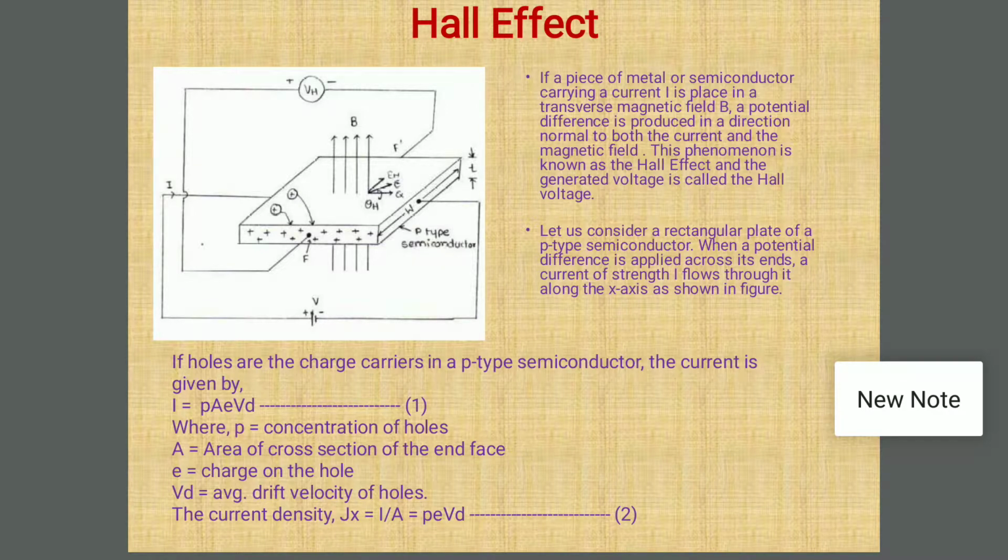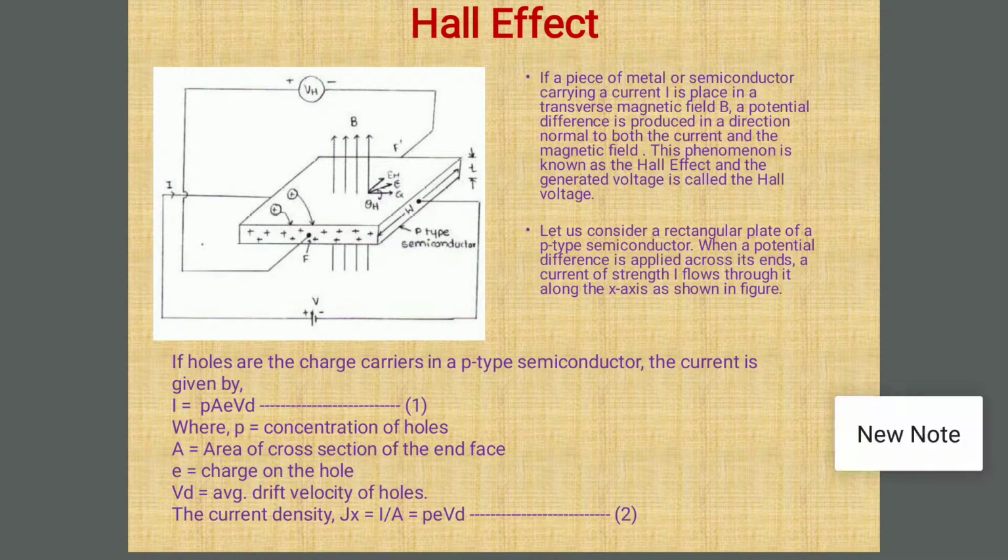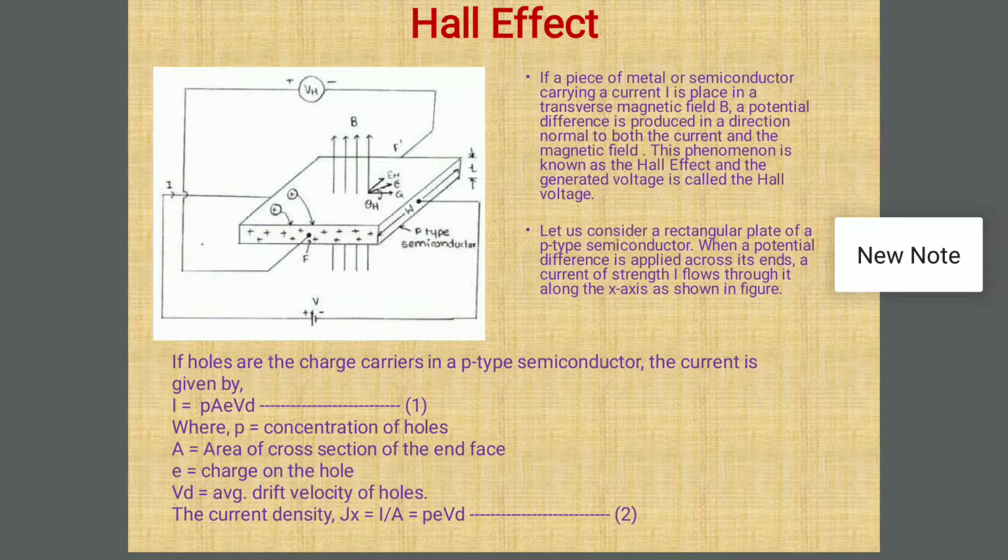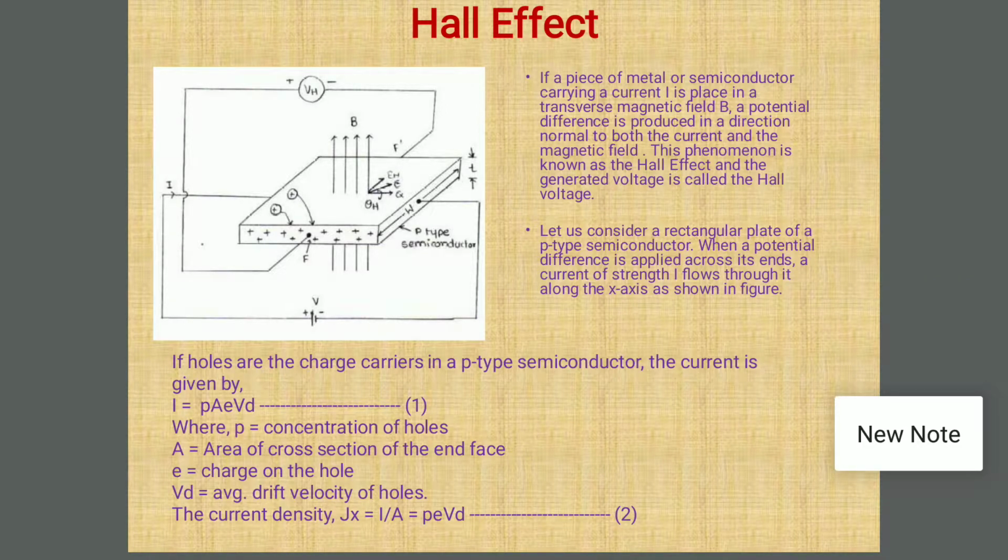When a potential difference is applied across its ends, a current of strength I flows through it along the x-axis as shown in the figure. So the definition is: when we apply an electric field and a magnetic field at a time, perpendicular to each other, then a potential difference is developed across the third axis, normal to both the electric and magnetic field. That is called the Hall effect. The generated voltage is called the Hall voltage.